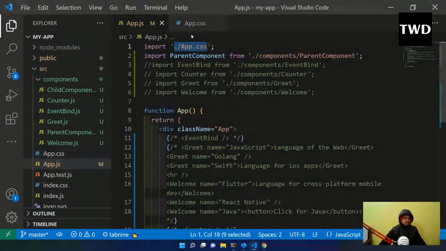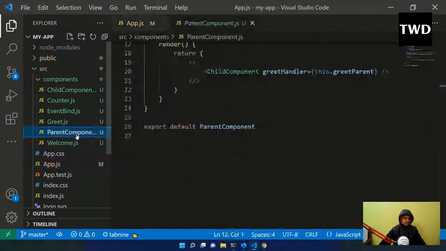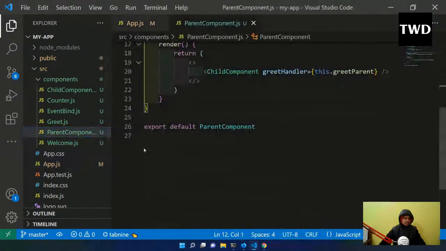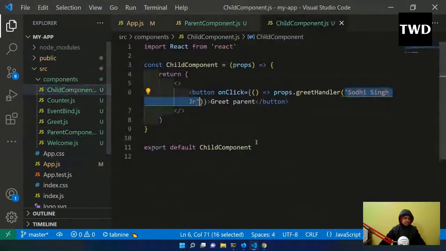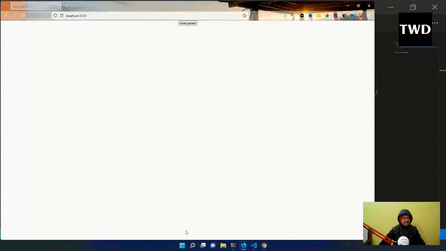So one more thing is there. Okay, let me tell it here itself. Why go somewhere else? A parent component is there, and a child component is there. So one way you saw is that I'm just doing the CSS like that. That is one of the ways. Okay, so let us see another way, and that way is known as the inline way. So inline CSS also we can do.